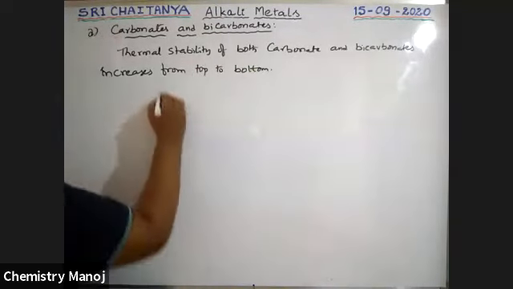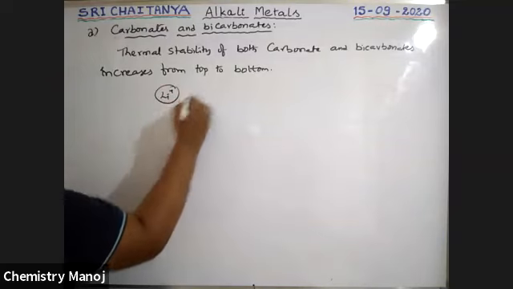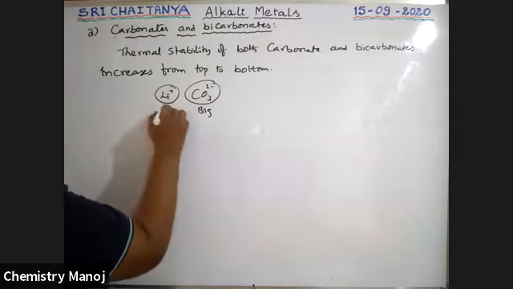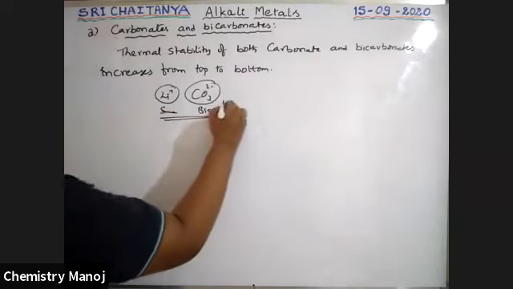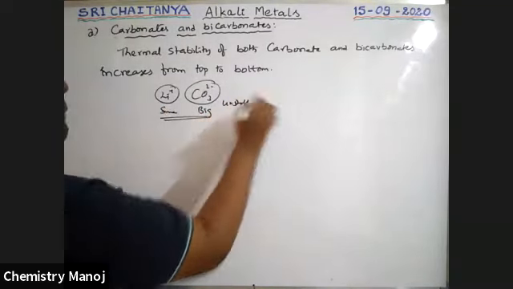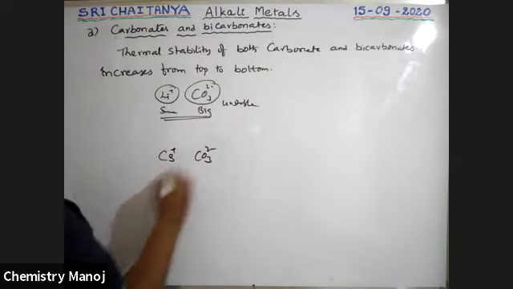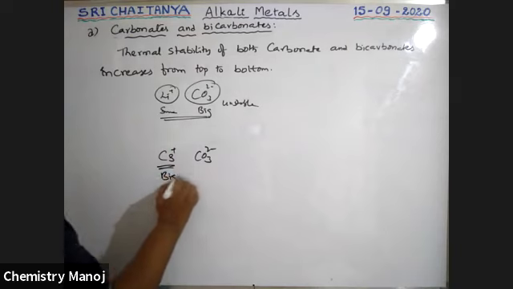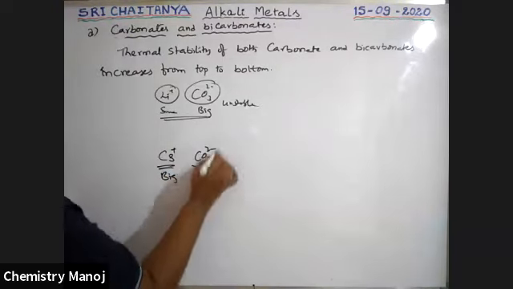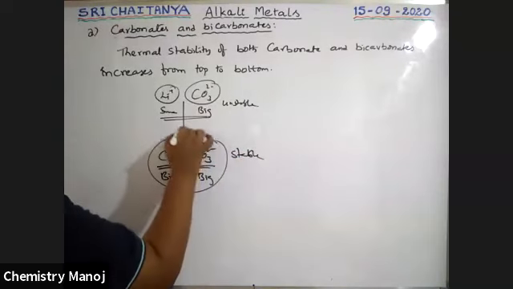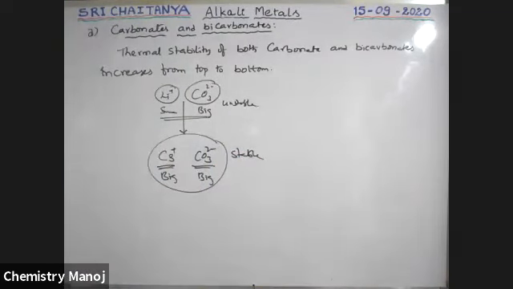See, boys, lithium is a small size ion, carbonate is a big size ion. One is big, one is small. That is why it is unstable. But cesium plus CO3 2 minus, it is a big size ion, and it is also a big size ion. Because of this it is stable. So from top to bottom, carbonate stability increases, and also bicarbonates.